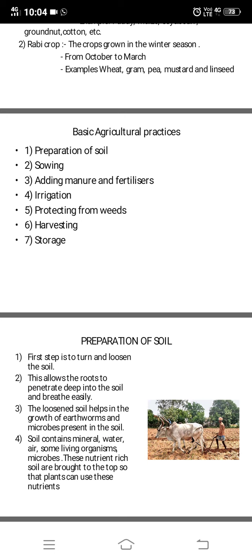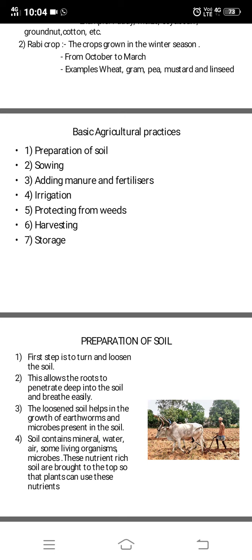Now what does it do? It allows the roots to penetrate deep into the soil. The roots can go deep into the soil and the roots can breathe easily. The roots also should get the oxygen, should get the air. The loosened soil then helps in the growth of earthworms and microbes present in the soil. The microbes and the earthworms are called the farmer's friend. They help to make the soil more aerated, which means air can get inside.